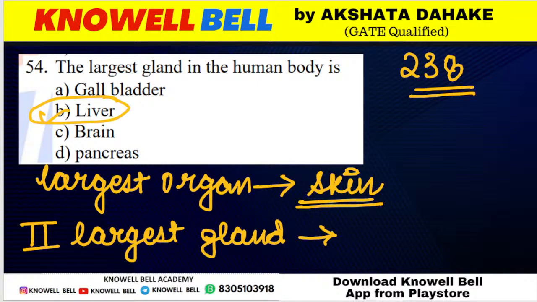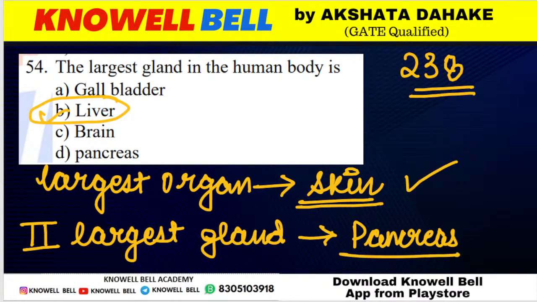Hemashri is correct over here. Pancreas. Good, Pratyaksh. Pancreas is the second largest gland. First largest gland is liver. Pancreas is second largest and largest organ is skin. तो ये भी हमको यहाँ पे ध्यान रखना है, ठीक है? Largest bone अगर पूछता है, so largest bone is the thigh bone, that is femur. Okay, good, all of you.